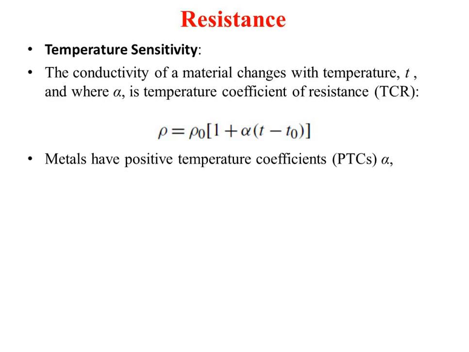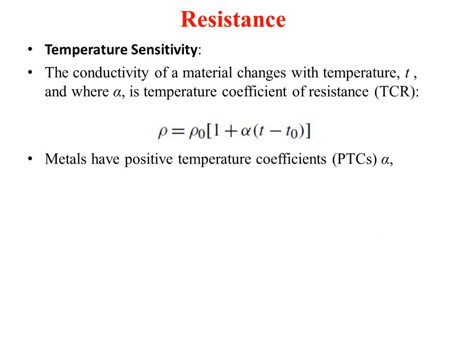So metals have the positive temperature coefficient. That means since metals already have the valence band with free electrons, when you increase the temperature, the resistivity of the metal increases. The resistivity of the metal increases because more and more electrons will be free, and that is going to cause more obstacle for the flow of electrons.